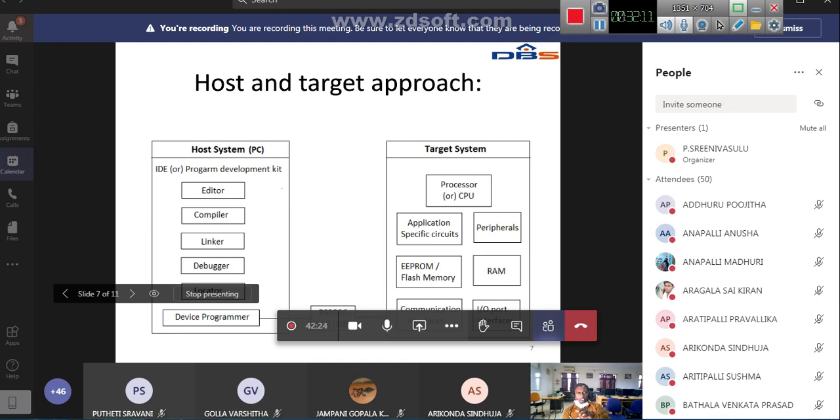After developing the program, and the program is working according to your design rules, you dump it. Dumping means writing something in one place and putting it in another system. We don't take it and place it by hand. We have to send it from the host system to the target system using some cable. This is the device, and the device programmer is the main element which controls sending the program from host to target.